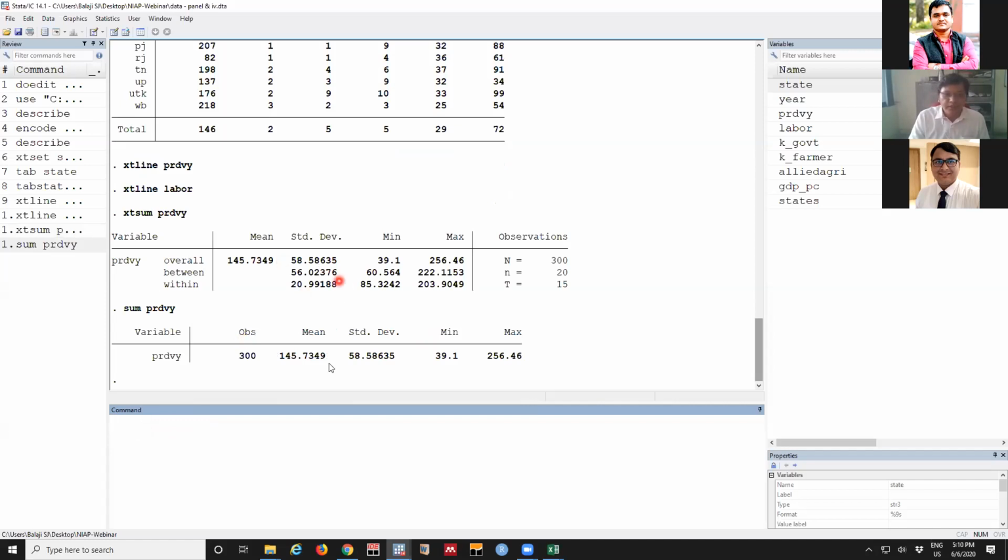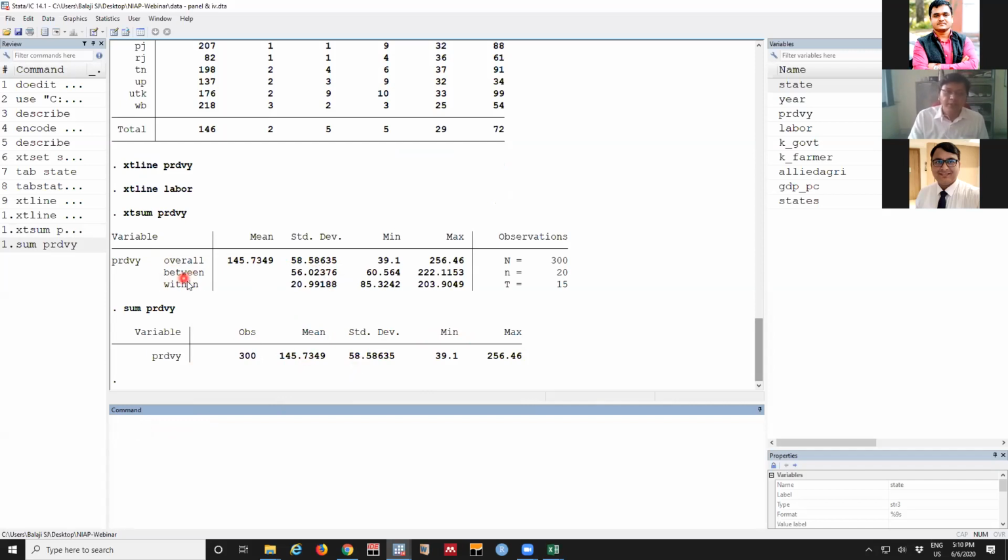The output structure is different in both the cases because here this is OLS. We don't differentiate between state, year, nothing. So it's taking all 300 observations. For the overall category, you can see the average is 145. This is the case of OLS. Standard deviation is 58.